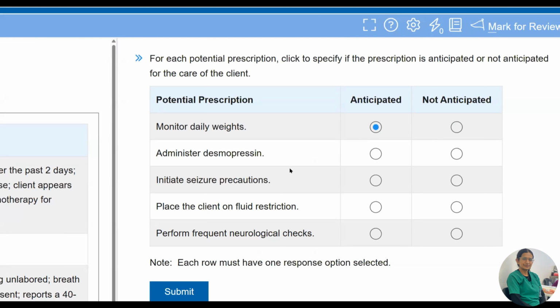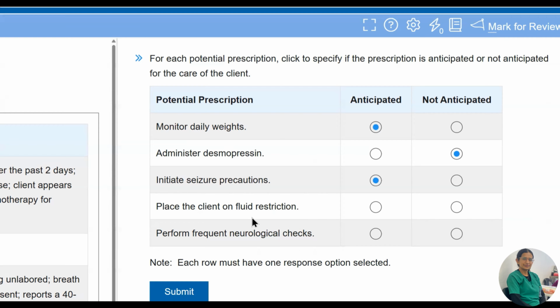In the first option, monitor daily weight, that is anticipated because SIADH patients are more prone to weight gain due to more fluid retention. So it is correct, anticipated. Next is administer desmopressin. In SIADH, we do not administer desmopressin. In DI patients, we administer desmopressin.